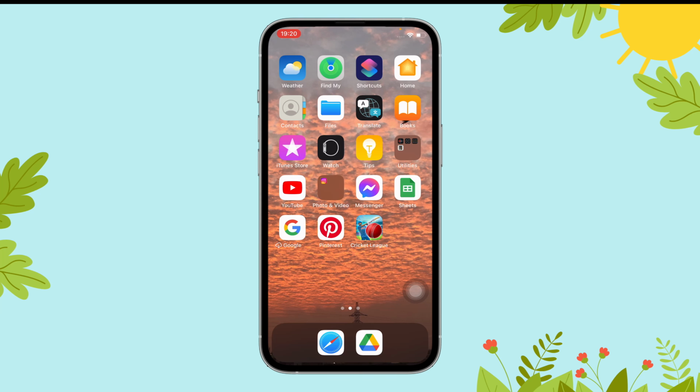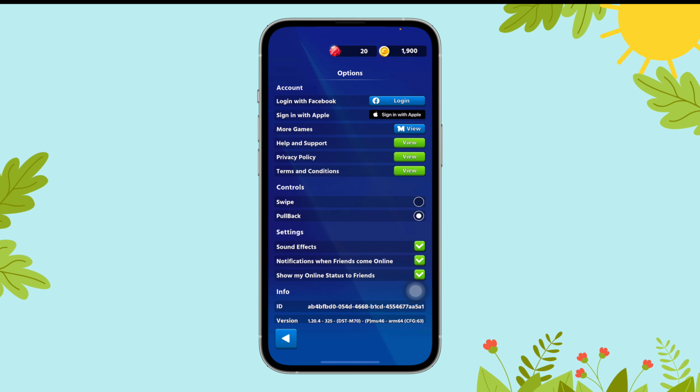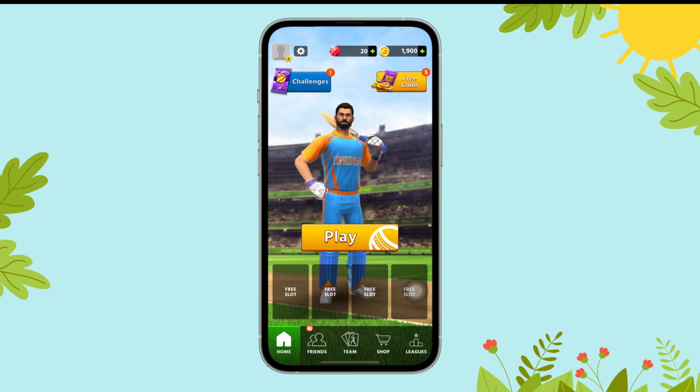Today in this video I'm going to guide you through how you can turn off sound effects on Cricket League. So let's get started. First of all, open the Cricket League app on your device. Now tap on the gear button that's on the top left corner of your screen. Then tap on the green tick icon just beside the sound effects on the settings. And that's it. This is how you can turn off sound effects on Cricket League.